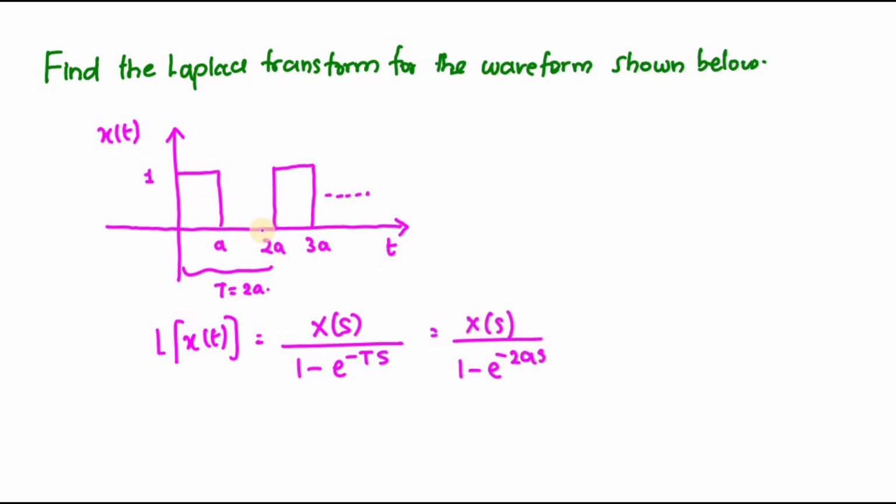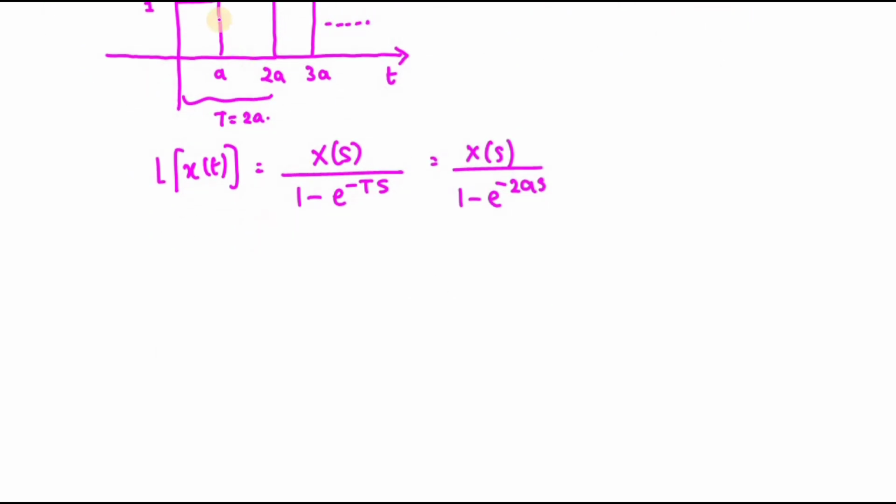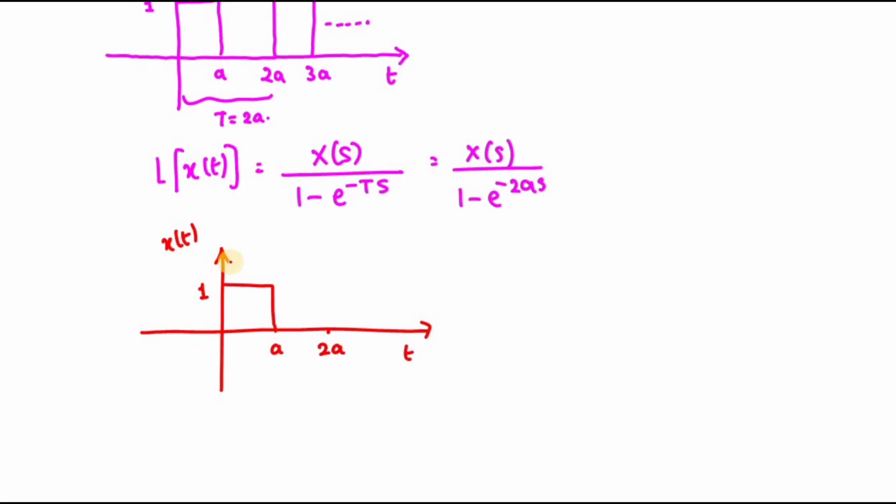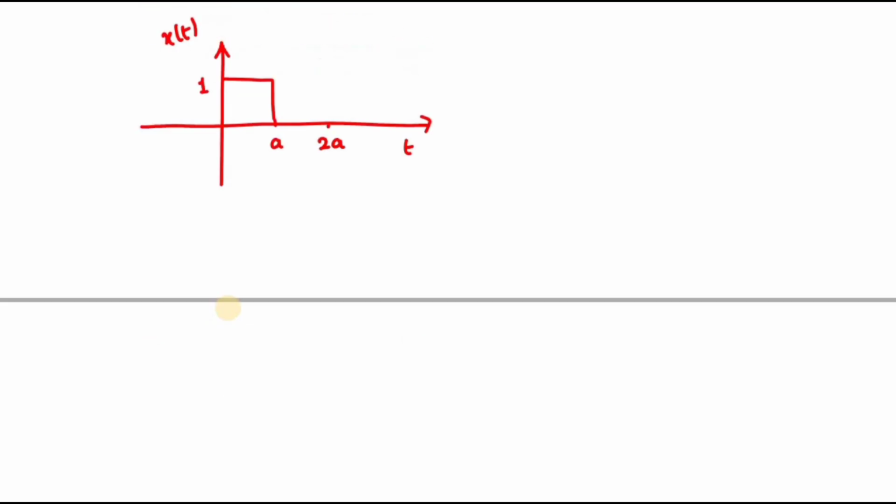Now I'm going to consider only this as my signal. This is for the periodic signal, where I got the answer like this. Now instead of the periodic signal, I'm going to take only one waveform, that is from 0 to a. Now I'm going to find the X of s for this one, so I'm going to apply the Laplace transform for this one.